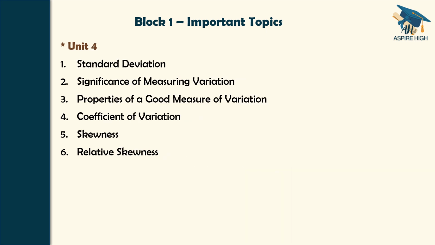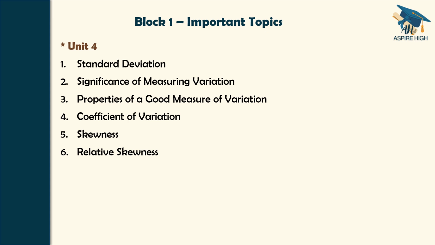Unit 4: standard deviation, significance of measuring variation, properties of a good measure of variation, coefficient of variation, skewness and relative skewness. These are the 6 topics. The topics are directly presented, which means their wording is directly taken from the course material, so that you can easily pick them up in the course material and study them.